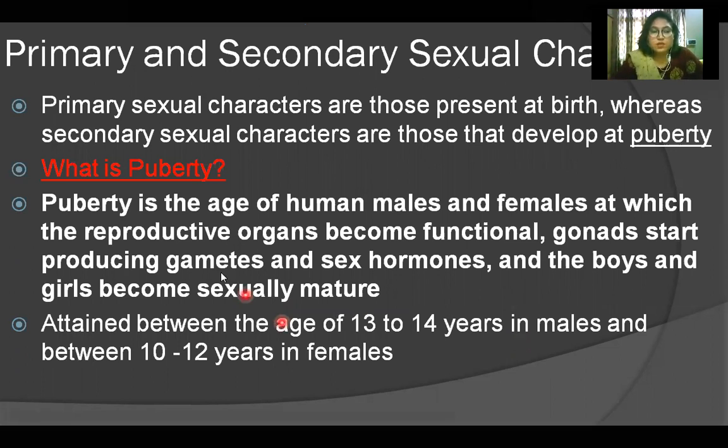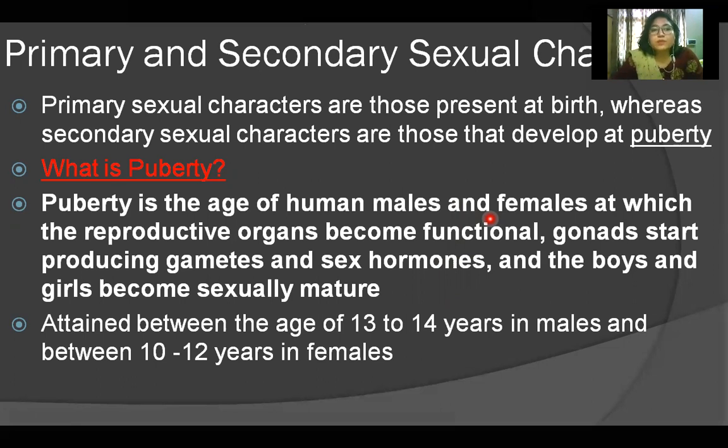So first, in the last slides, we talked about primary and secondary sex organs. Primary sex organs are gonads and secondary sex organs are genital ducts and the glands, which are supporting the process of reproduction. Now, what are primary sexual characters? So our bodies are not the same as they were when we were children. That time there were no functional changes in the body, but as the body matures and as we grow up, there are different changes happening in the body. That means the body is becoming sexually mature.